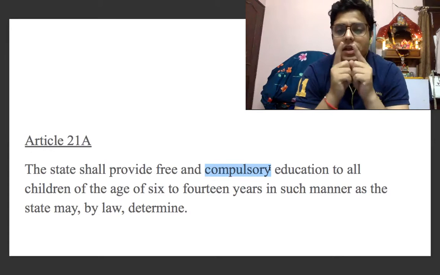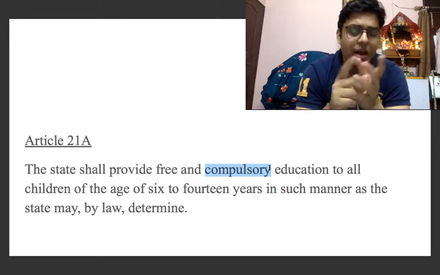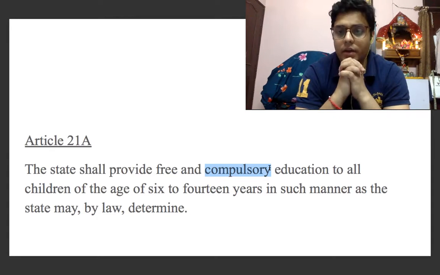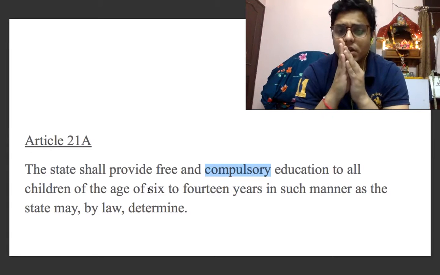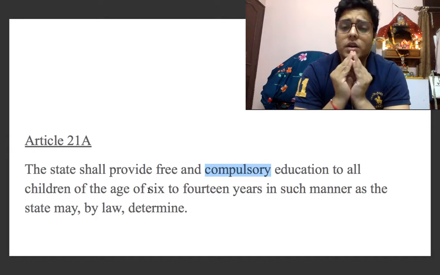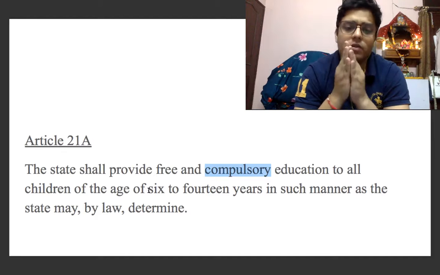So the first thing is the state is bound by it. Second, the education shall be free, and third, it will be compulsory to all the children. Fourth important thing is this fundamental right is applicable to what category of children? All the children who are between the age of 6 to 14 years. This is the fourth condition.